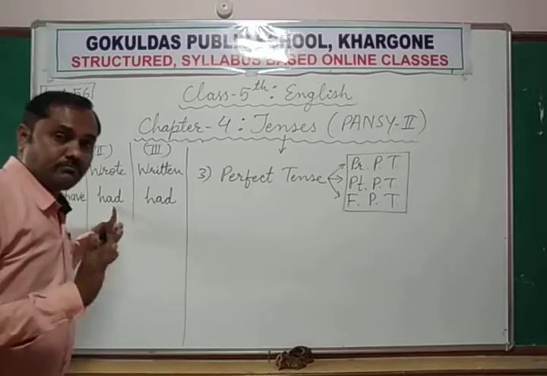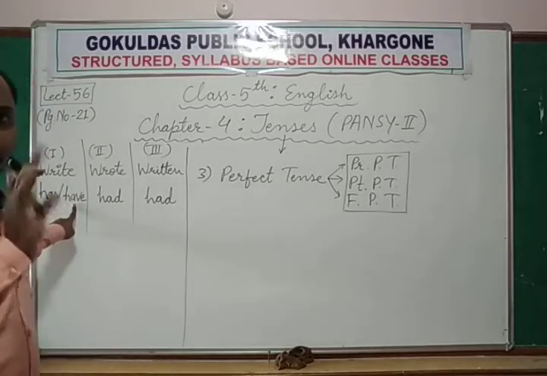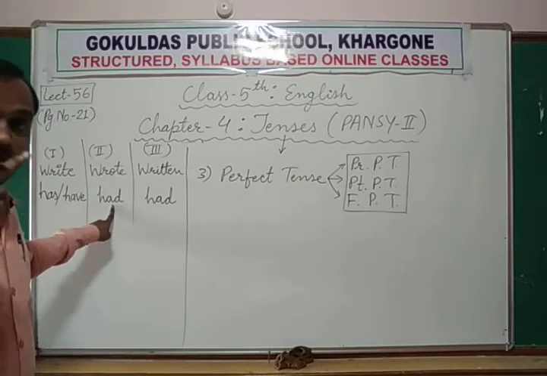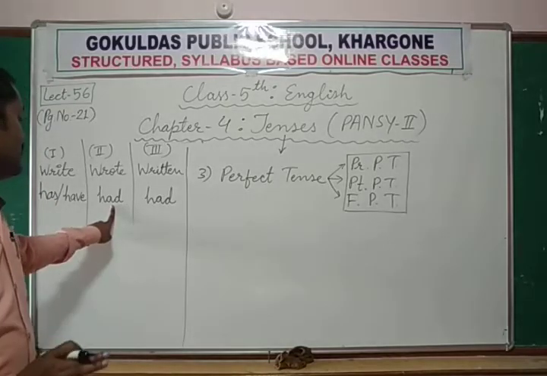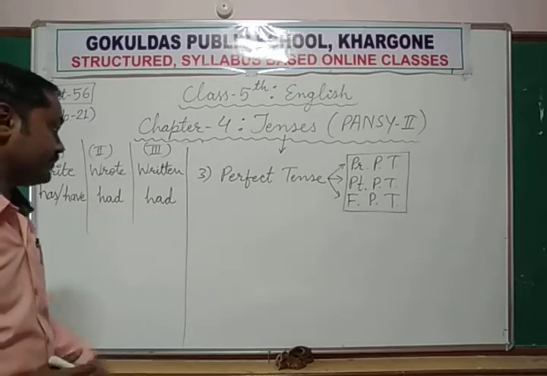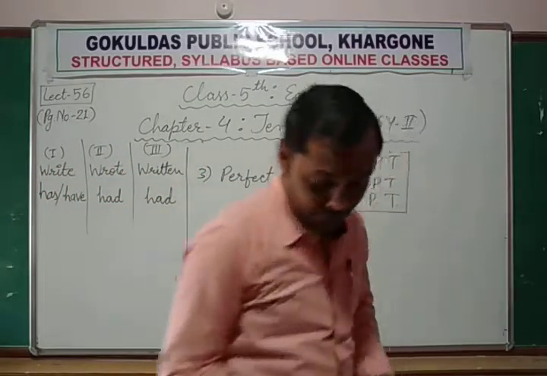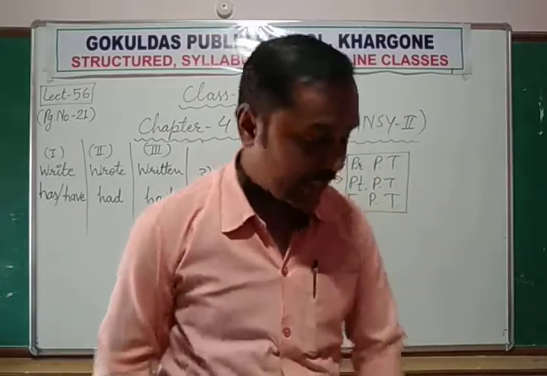Had, has or have shows that चुका है, हो चुका है, हो गया है, but had shows that हो चुका था या हो गया था. Had, and the third form is same, had. It is irregular verb. Now, if we see these three sentences, the train has arrived.